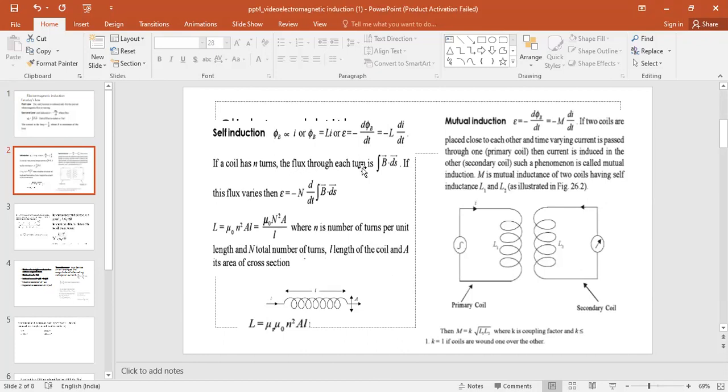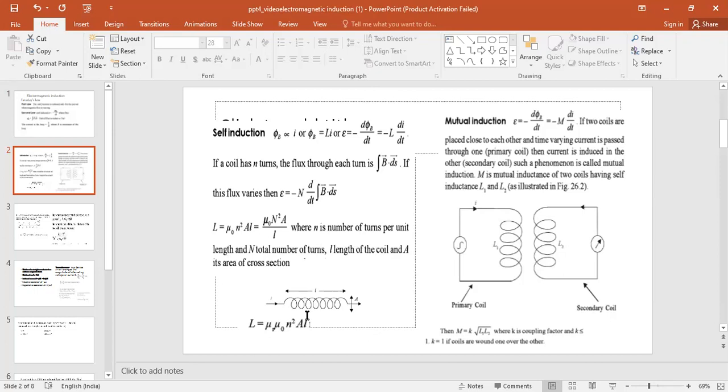The flux passing through each turn is integral B dot dS. From that we will get the induced EMF E is equal to minus N into d by dt of integral B dot dS. And the self-inductance of a coil is mu 0 n square A into L, where small n is the number of turns per unit length. Converting to capital N, that becomes mu 0 into N square A by L, where N is the total number of turns, L is the length of the coil and A is the area of cross section.